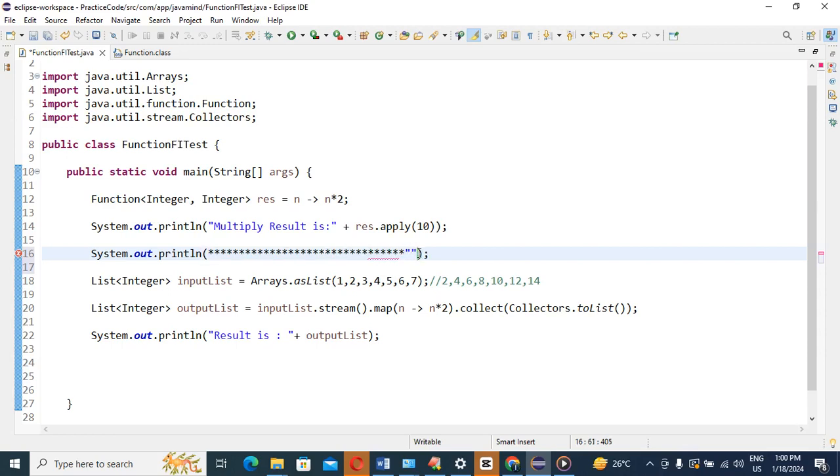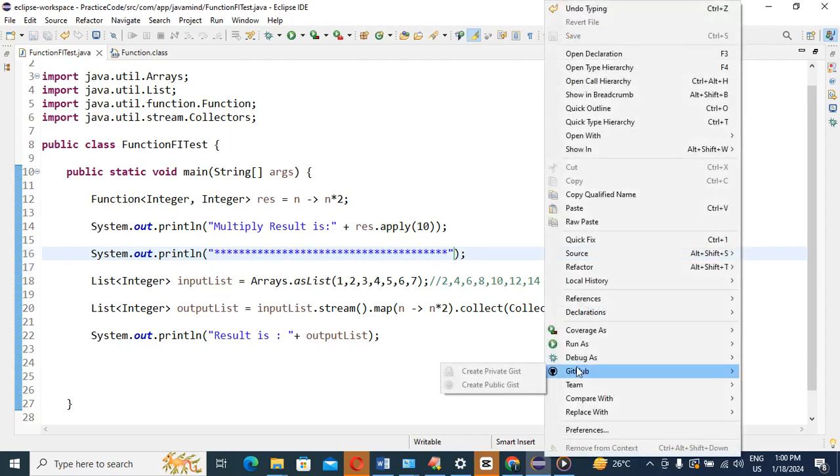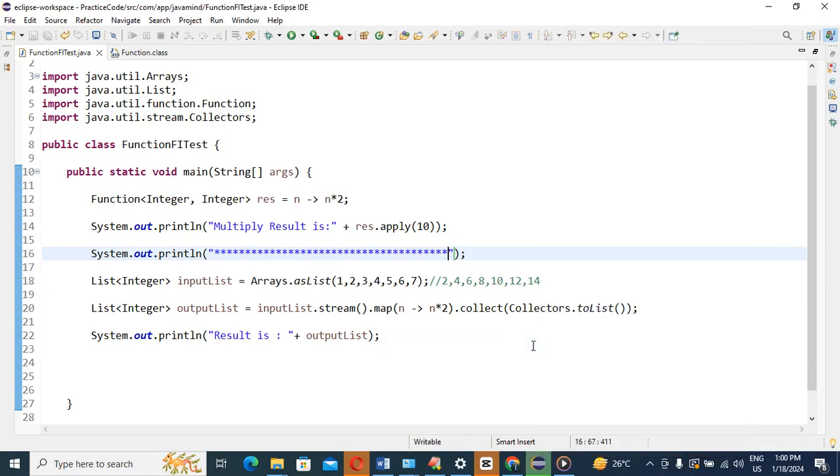One minute guys, only for understanding purposes I am separating with the sysout. It's taking a different way. Okay, now we'll run the application one more time and see the result.